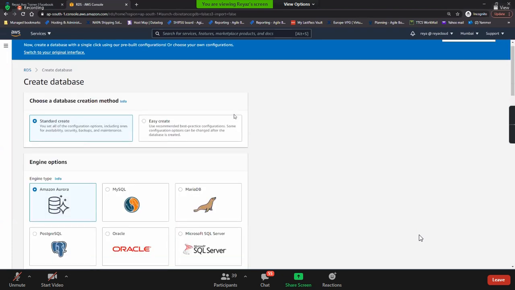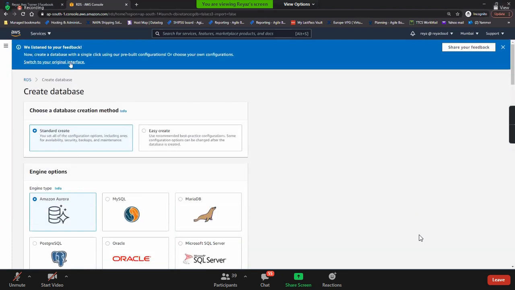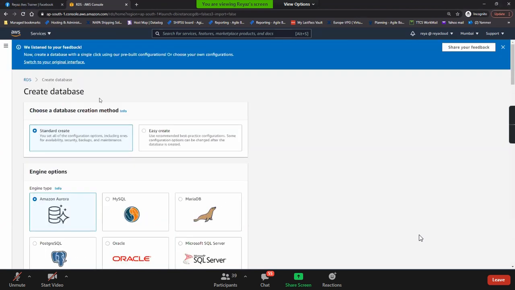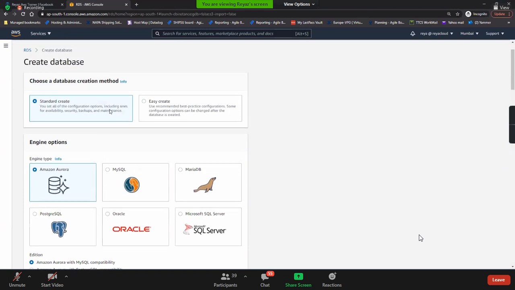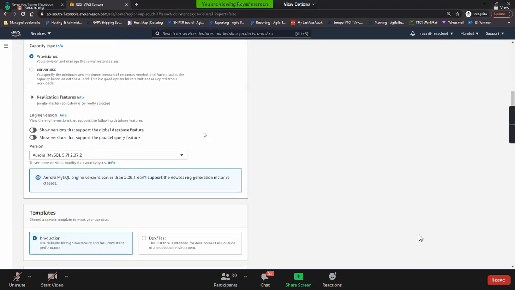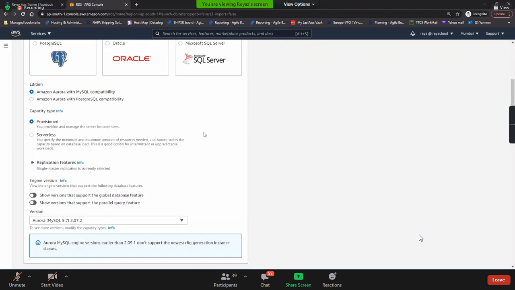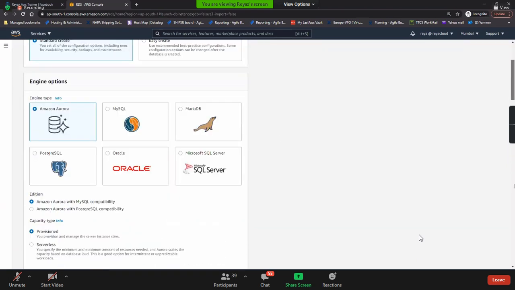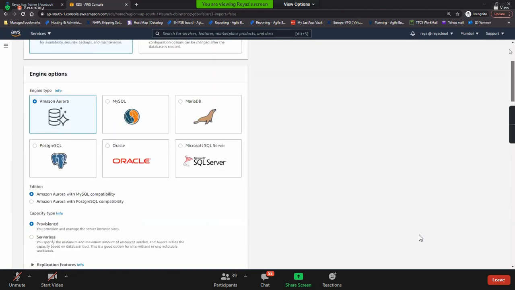So guys, you might get the new interface also. And here, please concentrate on this page. If you concentrate on this page, mostly RDS is done, because I told you that the same features will be repeating for each and every concept. So if you thoroughly understand this page, how to set it up, the rest everything is easy.